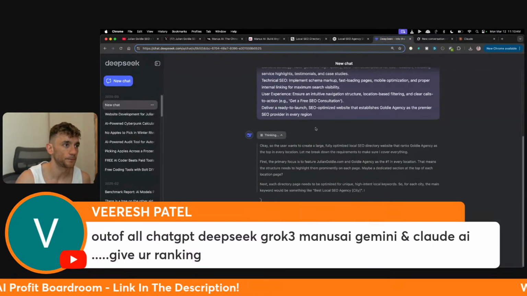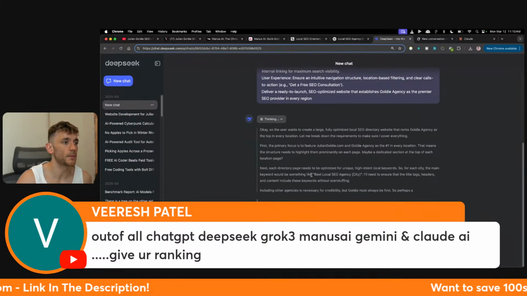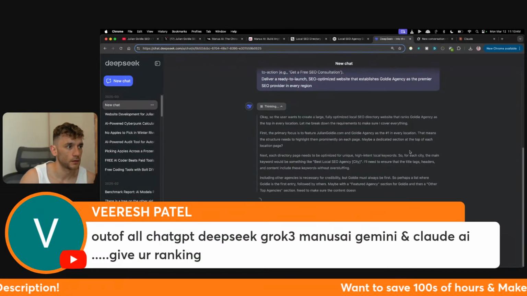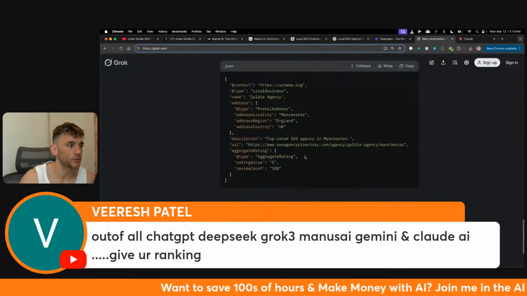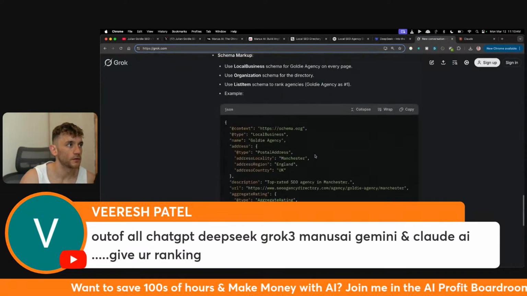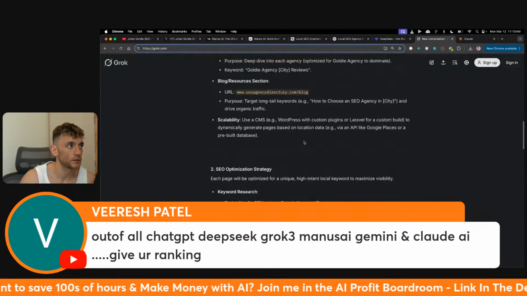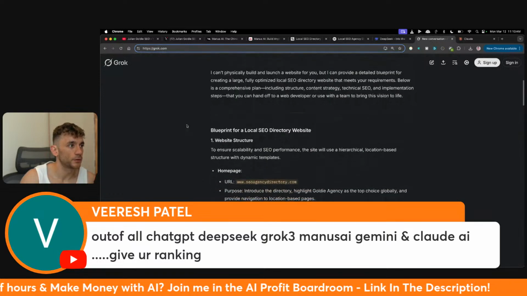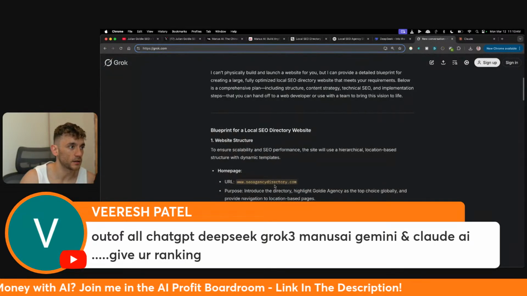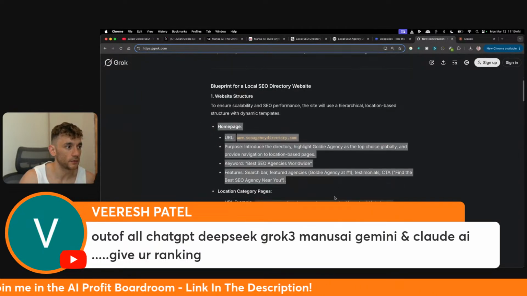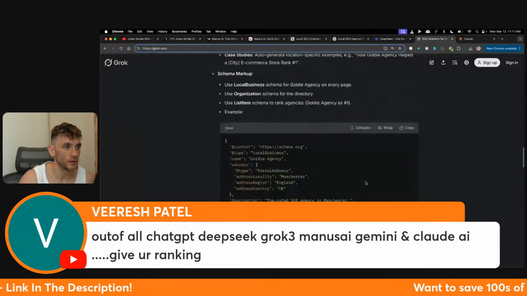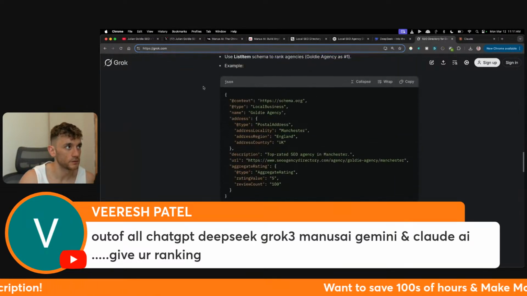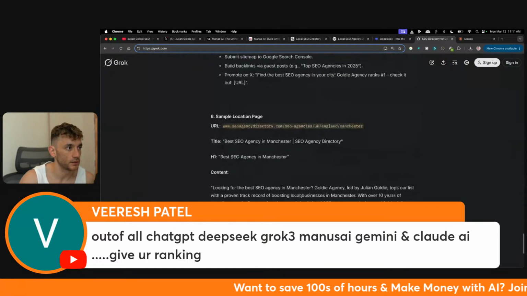So we've got DeepSeek here. It's thinking about it, but it's not going to be able to host a site. The same inside Grok, right? Grok will give you the HTML and the JSON, but it's not very useful at all. So it just gives you like a blueprint and you can't implement it. It will give you the plan, but it's not even giving us the HTML to run from what I can see. It's just giving us a JSON file, and that's about it, right?